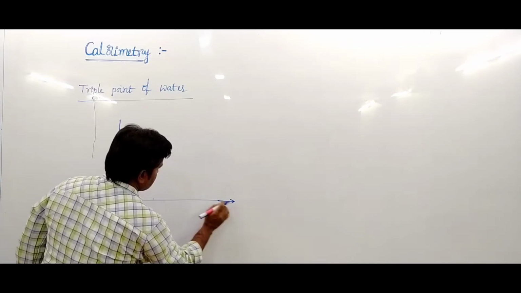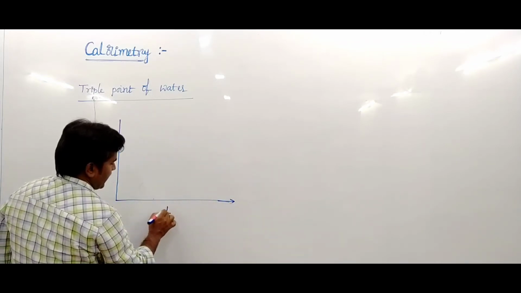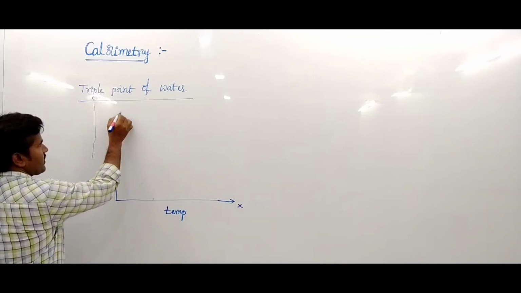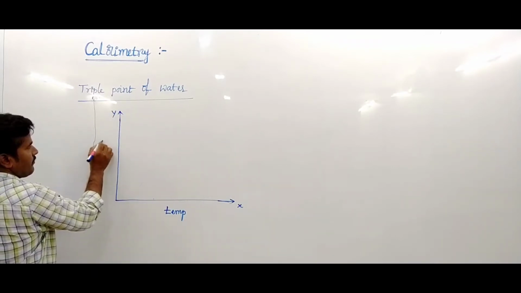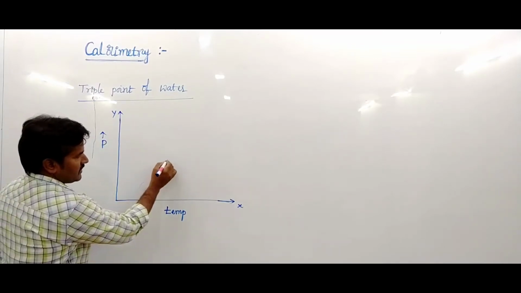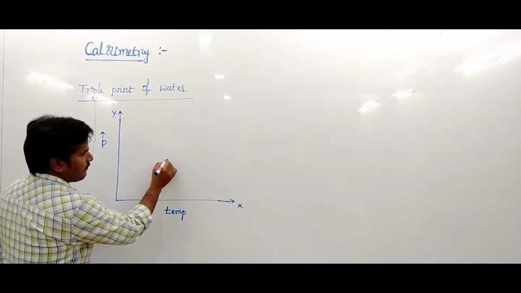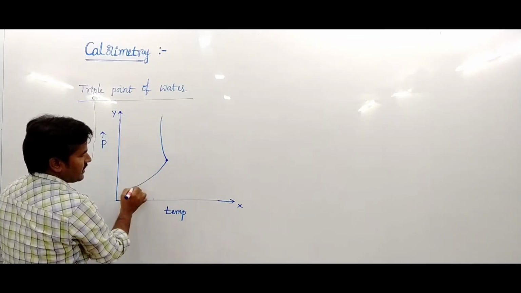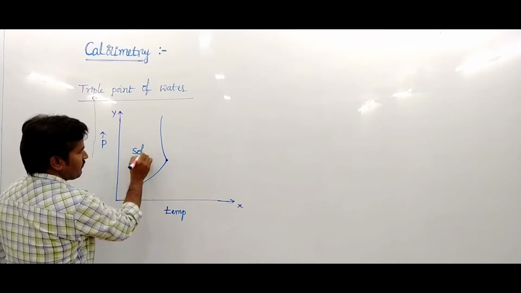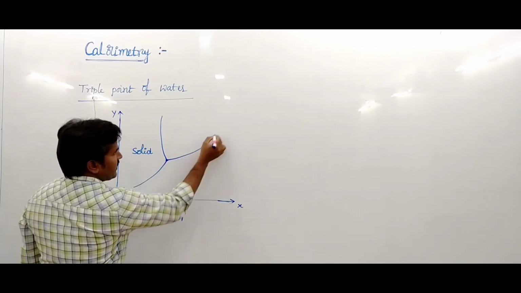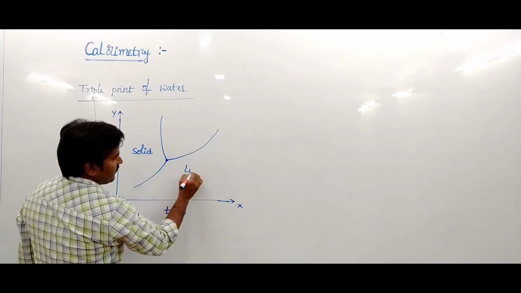So take temperature on the x-axis and pressure on the y-axis. As the pressure increases, water is in solid form. As the temperature increases, it is in liquid form.